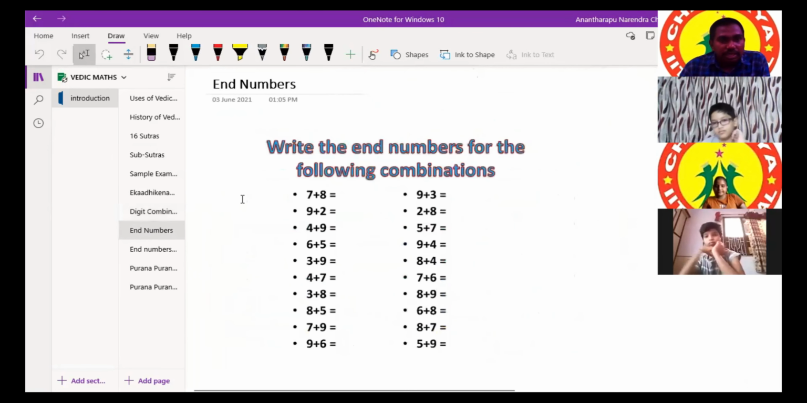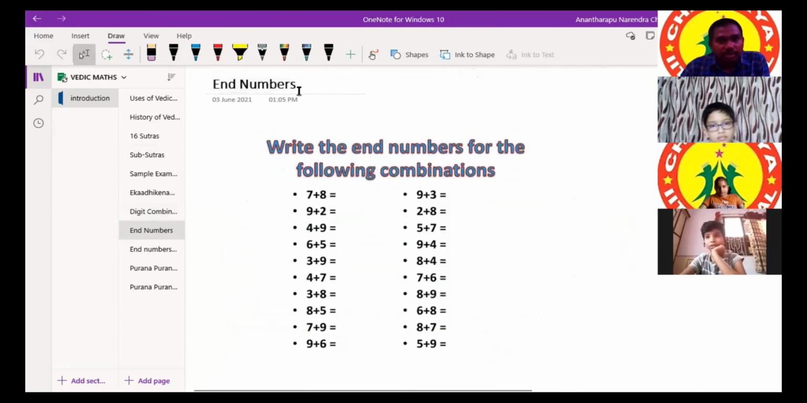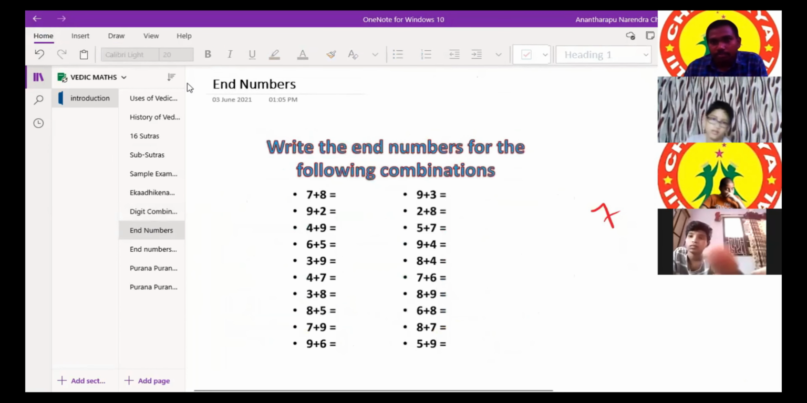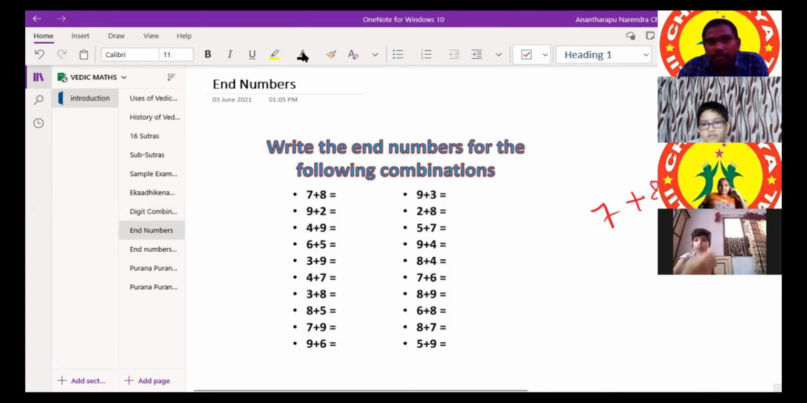Next, our concept is 7 plus 8 is equal to 15. See here, one time: 7 plus 8 is equal to 15. You already know this very well. What is the answer? 15.